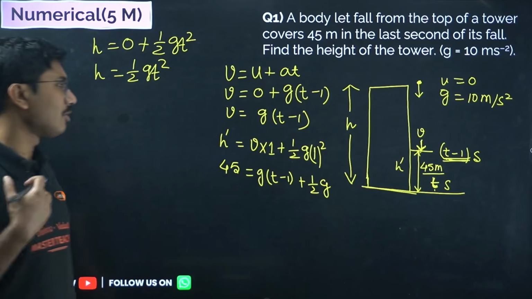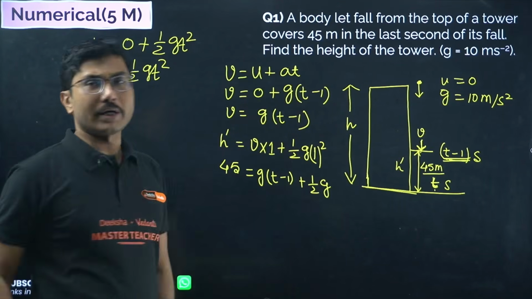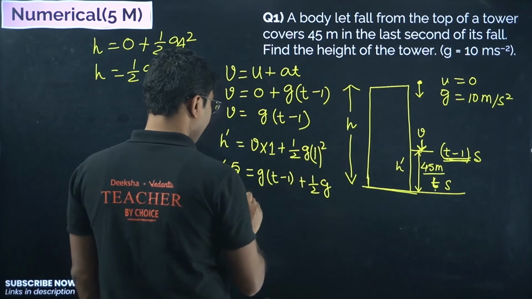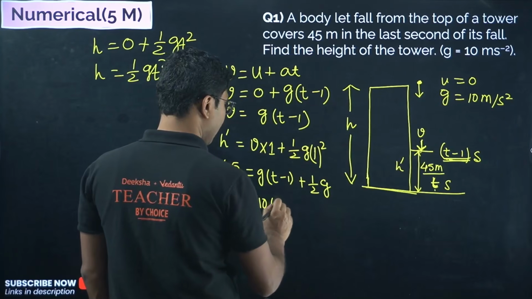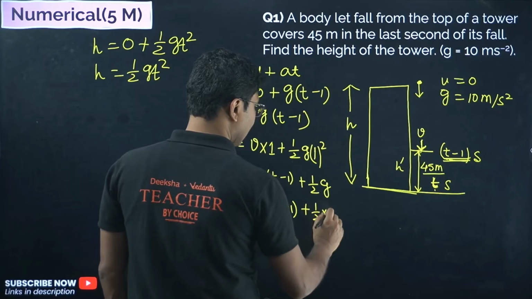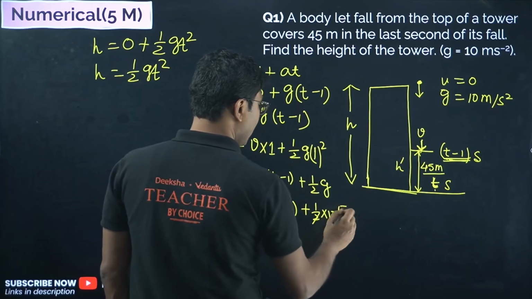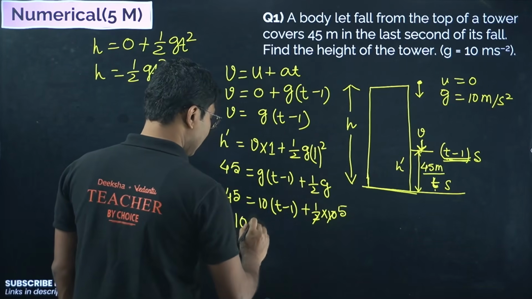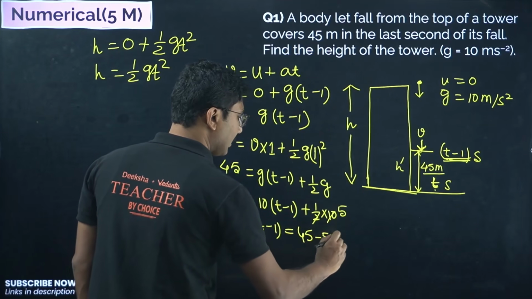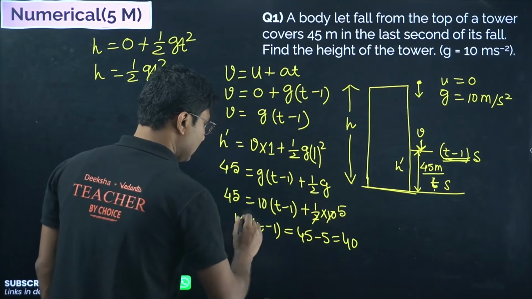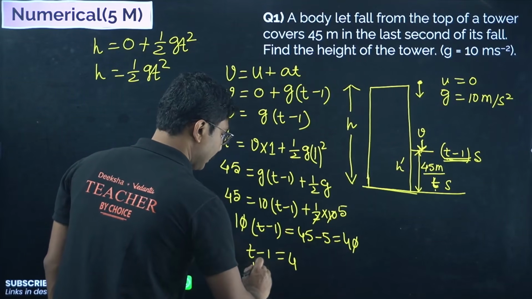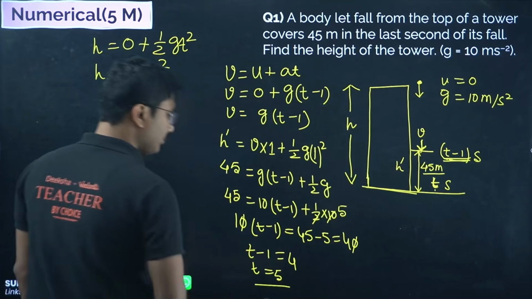So mathematically this is not super difficult if you understand what you are doing. Okay, now you have to simplify. So 45 equals 10 into t minus 1 plus half into 10. Half into 10 means 5. So 5 comes on this side. So we get 10 into t minus 1 equals 45 minus 5, that is 40. So the zeros cancel, we get t minus 1 equals 4. So t equals 5 seconds.